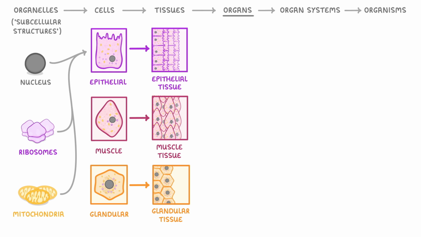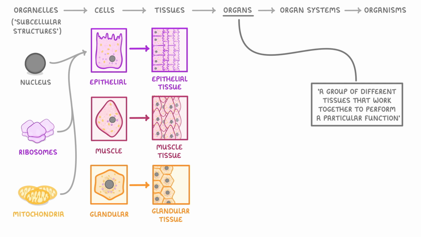The next level is the organ, and the definition of an organ is a group of different tissues that work together to perform a particular function. So as you can see, the definition is pretty much the same as the one for a tissue, except instead of a group of similar cells, it's a group of different tissues.